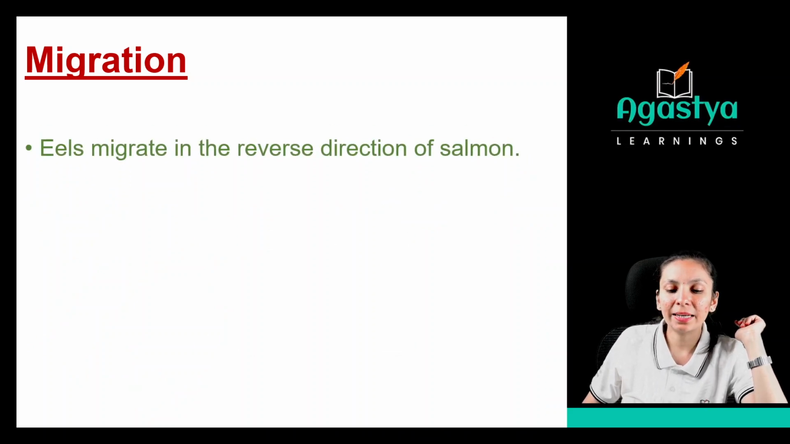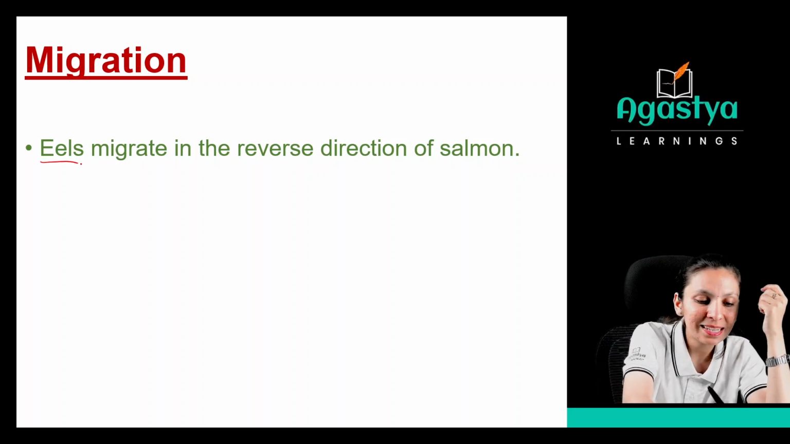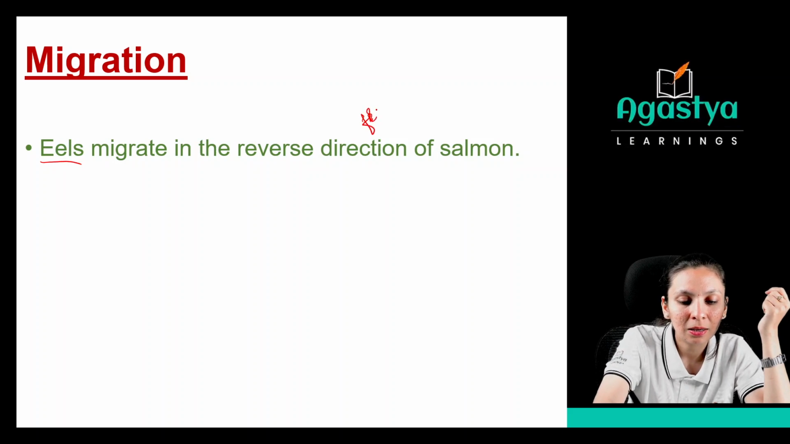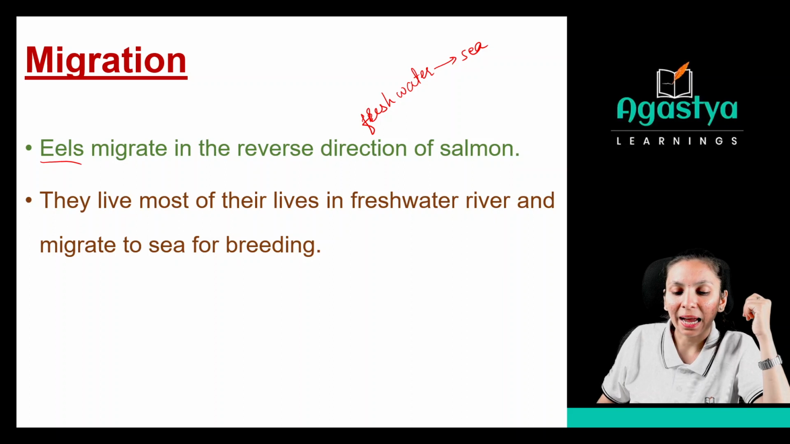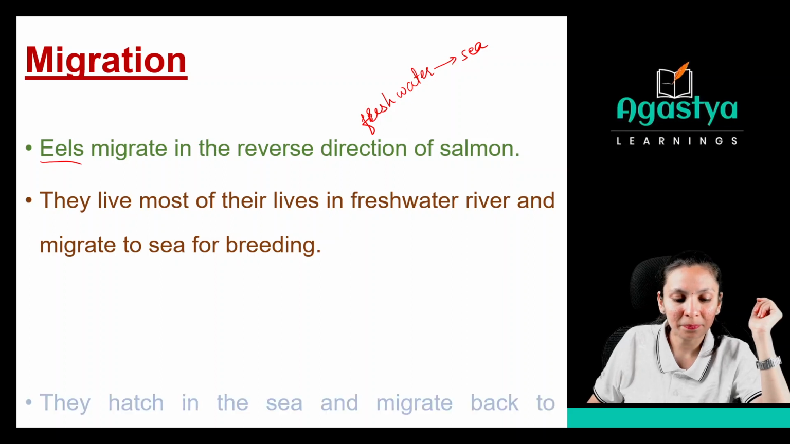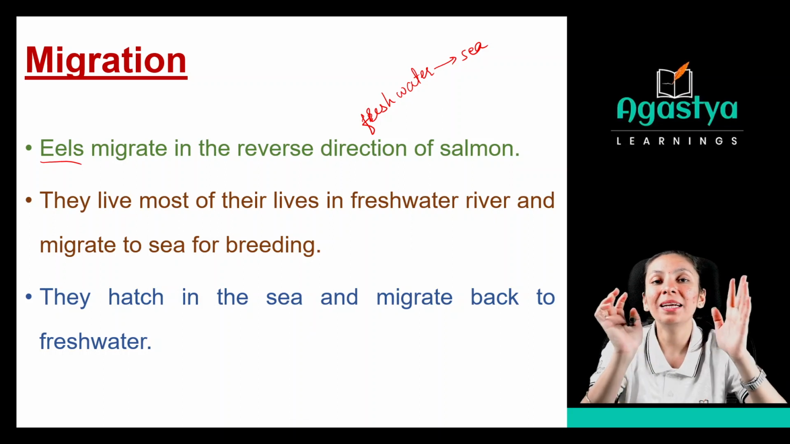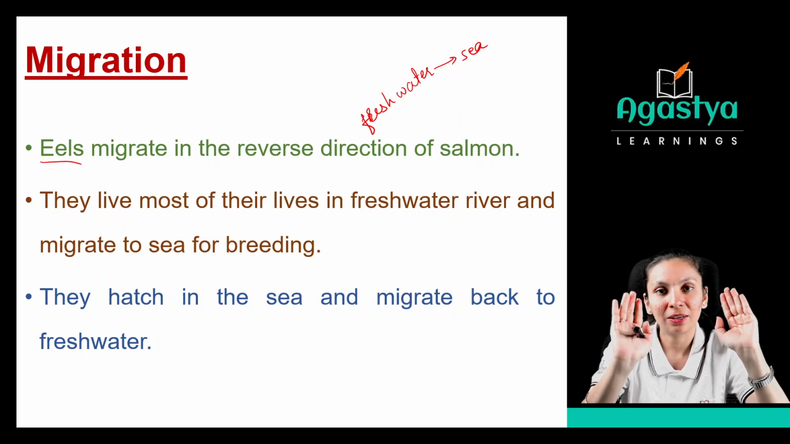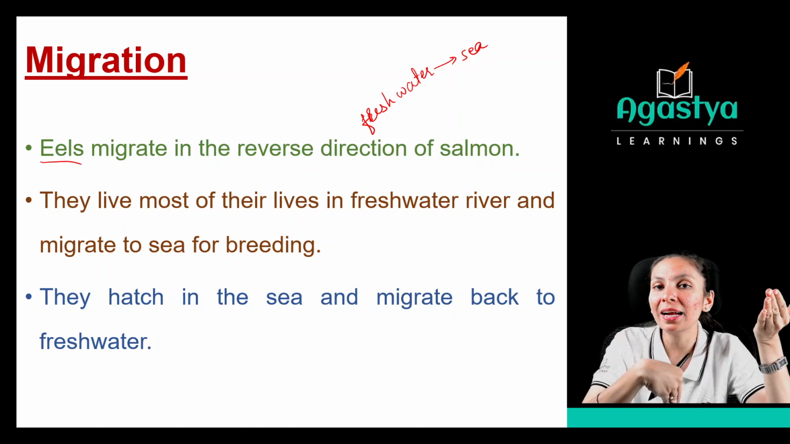Eels migrate in the reverse direction of the salmon. See, the salmon is coming from sea to fresh water, but eels migrate from fresh water to sea. Okay? Now see, they live most of their lives in freshwater rivers and migrate to sea for breeding. That is the reverse direction of the salmon. They hatch in the sea and migrate back to the freshwater because they spend most of their time in the freshwater only. Okay, for the breeding purpose only they are going to the sea, but the salmon is coming to the freshwater. Clear? Okay.